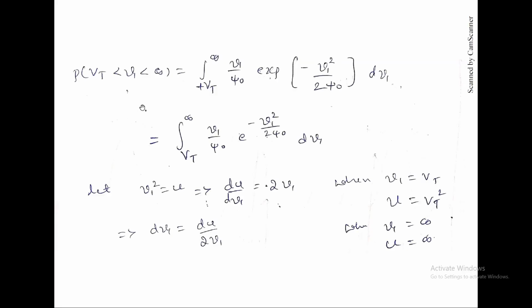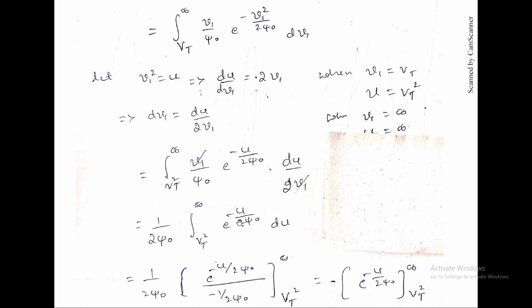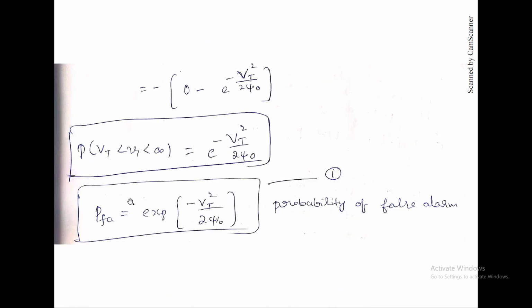Expanding this formula, we write it as e power minus V1 square by 2 psi naught, and let V1 square equal u, then differentiate and replace. Finally we get the equation: e power minus VT square by 2 psi naught. This is the probability of false alarm.